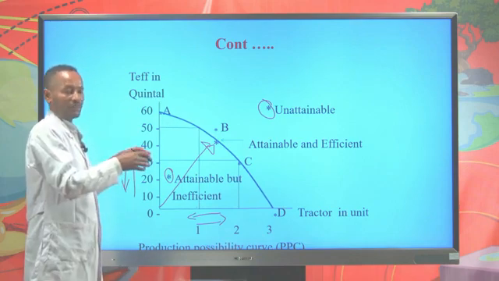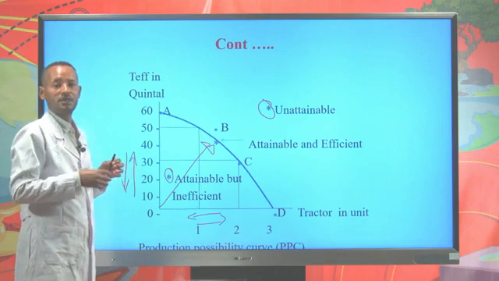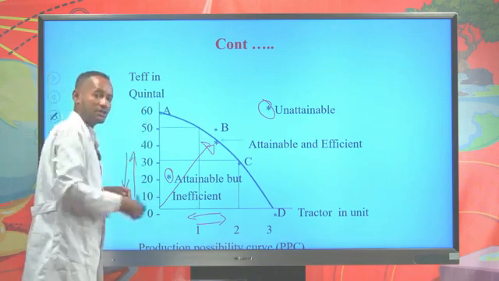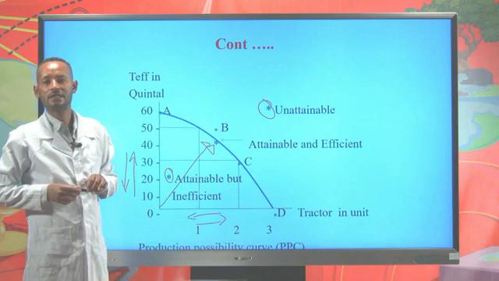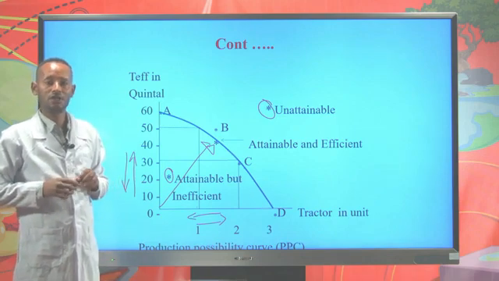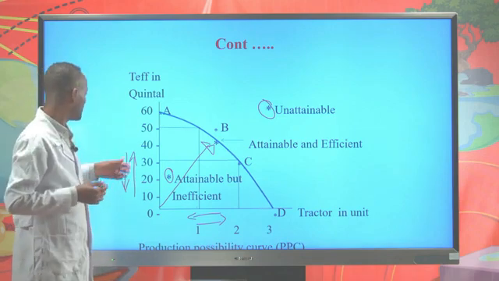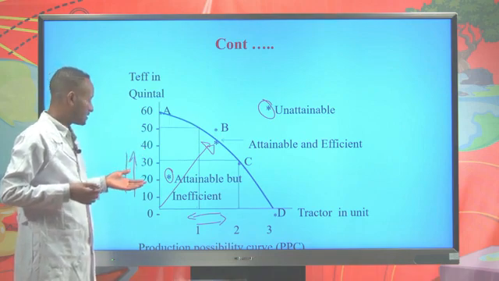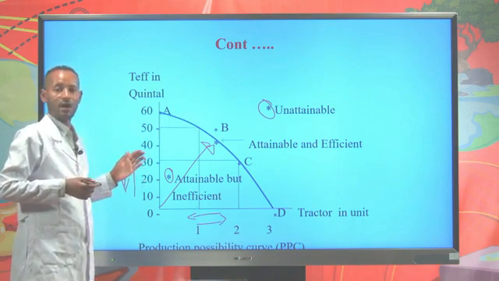Another property of the production possibility curve is that it is negatively sloped, or downward sloping. This is due to the inverse relationship between the two variables that are entered in the x and y axes.